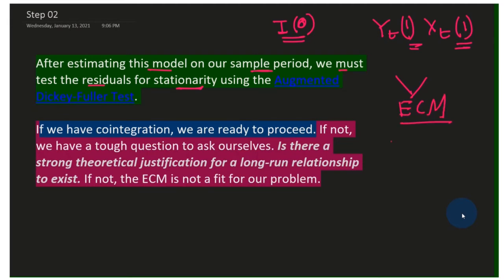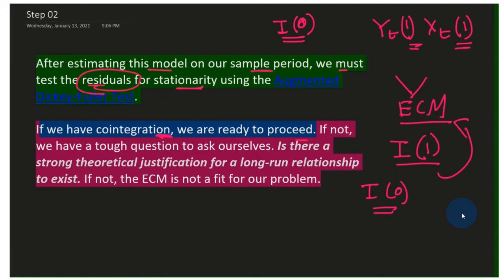Remember my dear learners, the two variables should be stationary at the first difference and the residual series should be stationary at the level, and only if these two conditions are fulfilled can you move to the ECM test after your co-integration test. Okay, now if we have co-integration, we are ready to proceed because of the two conditions that I just explained. If not, we have a tough question to ask ourselves.